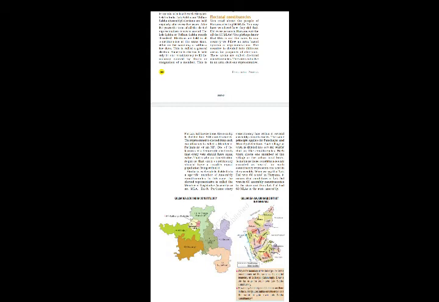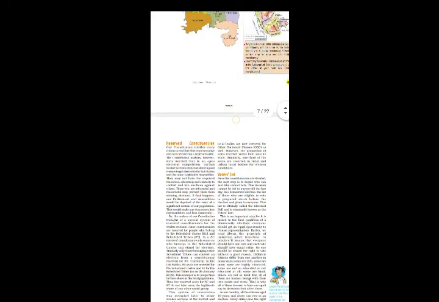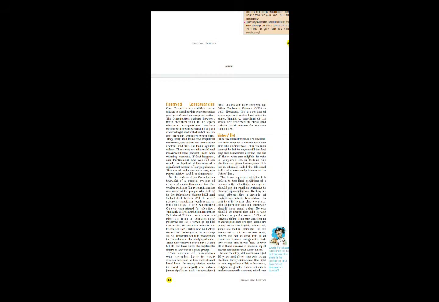Okay, then we have reserved constituencies. The makers of our constitution thought of a special system of reserved constituencies, reserved for the weaker sections. Now these reserved constituencies are for those people who are considered to be the weaker sections or the backward sections of the society. Some constituencies are reserved for people who belong to scheduled caste and scheduled tribes. So these weaker sections, these backward sections, we can say scheduled tribes and scheduled caste. So there are some seats for these castes also.